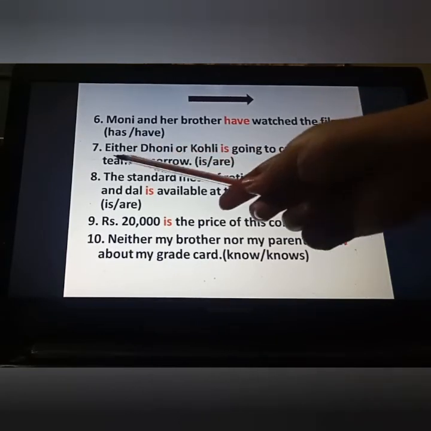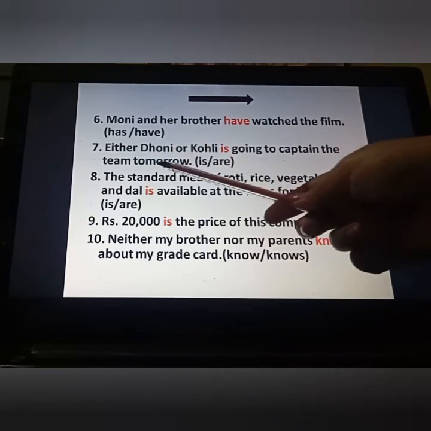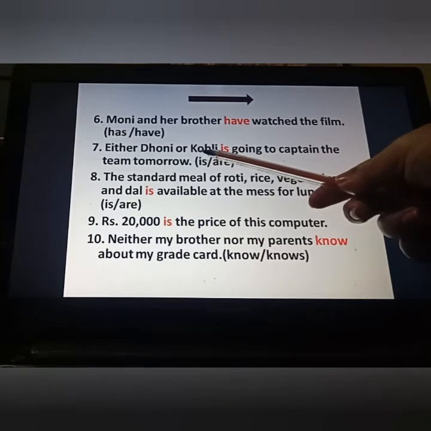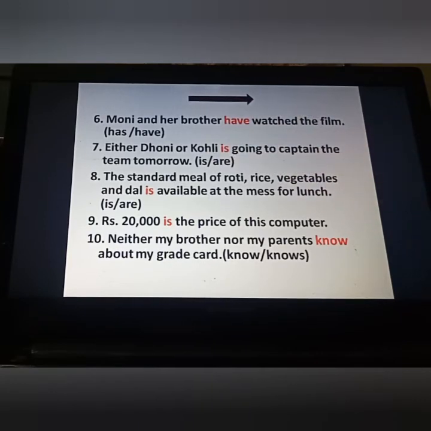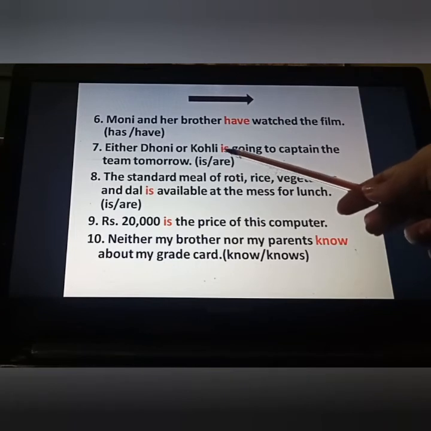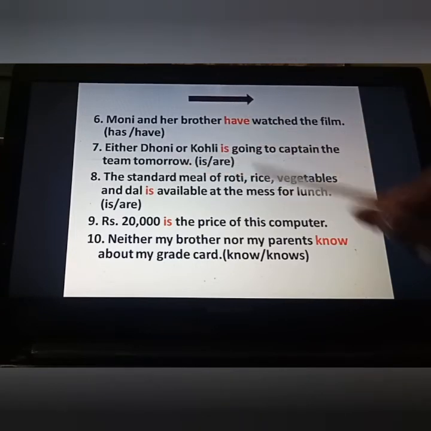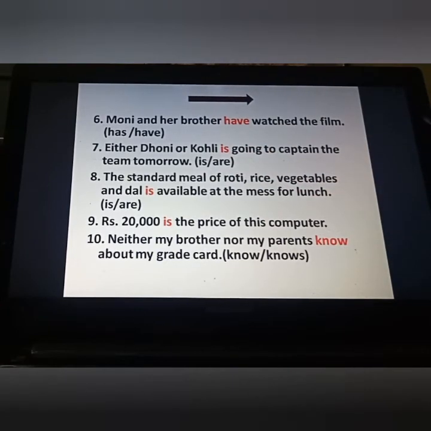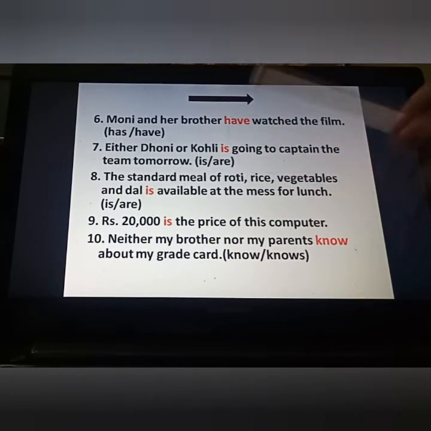Now see, "either or" is given and you have to see the noun. In this rule, I told you near the blank, whatever noun is given, accordingly you have to put your verb. Kohli is what? Singular. That's why we have to put a singular verb here. Fine, meaning whether Dhoni will be the captain or Kohli, any one will be. Accordingly, we have to put a singular verb here.